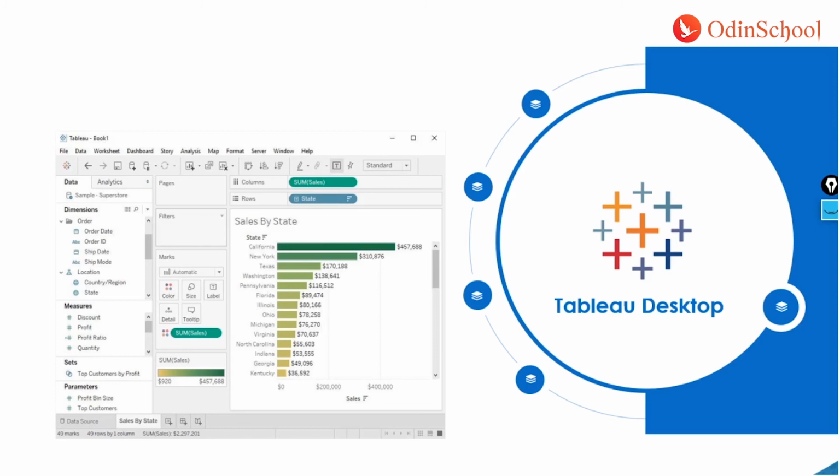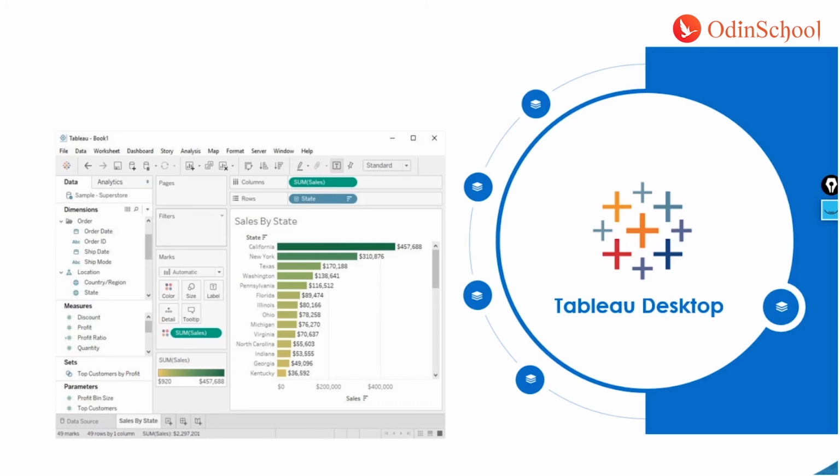Once you install this on your local machine, you can connect to various data sets, starting from Excel or a text file or even a PDF, and you can even connect to databases, starting from Oracle to Spark or Hadoop or Hive and many other databases.